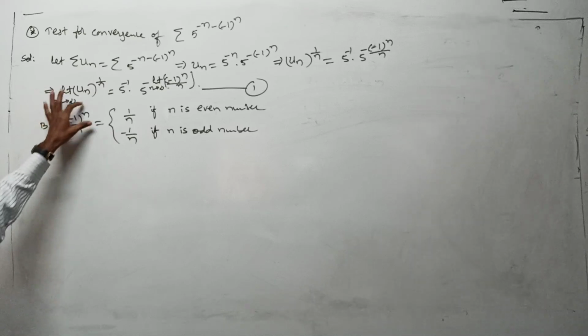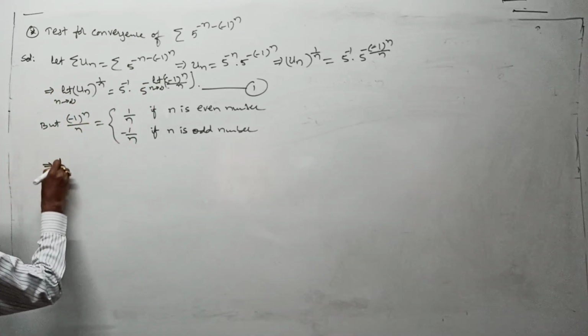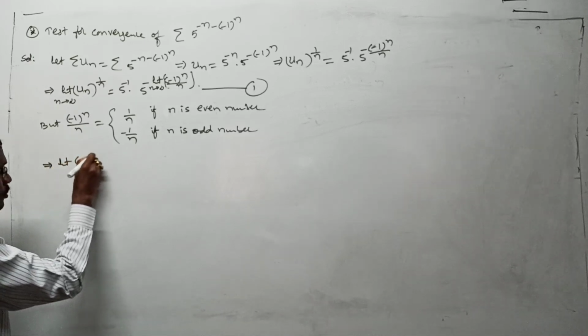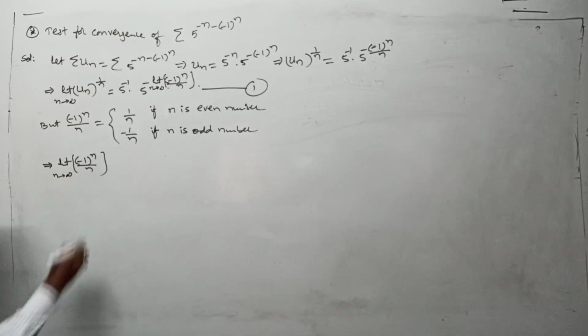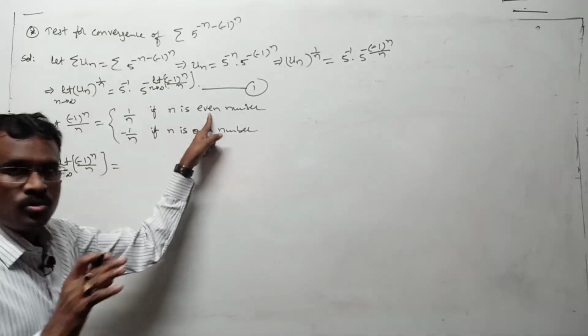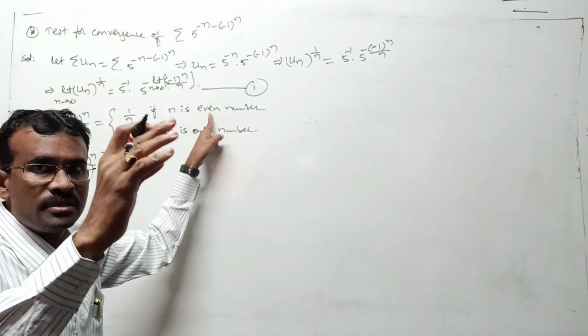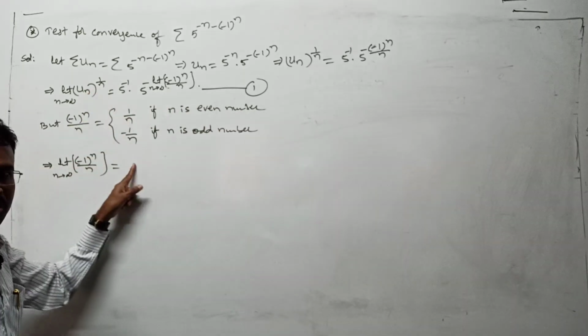This is minus 1 whole to the power of n by n. But we need the limit of this now. Let us go for the limit of minus 1 whole to the power of n by n as n tends to infinity. Now, if n is an even number, n equals 2, 4, 6, 8 and so on. Whenever n tends to infinity, 1 by n tends to 0, or not.